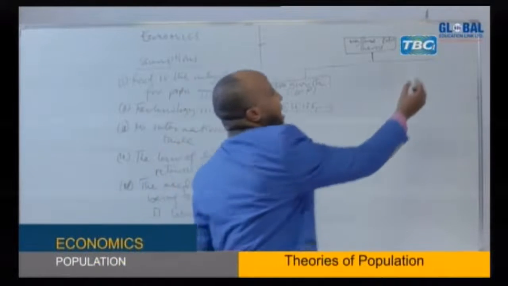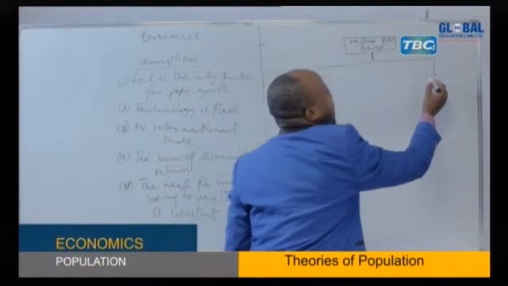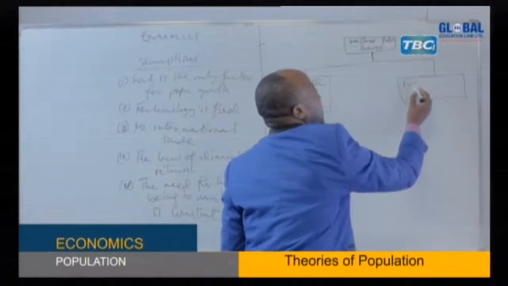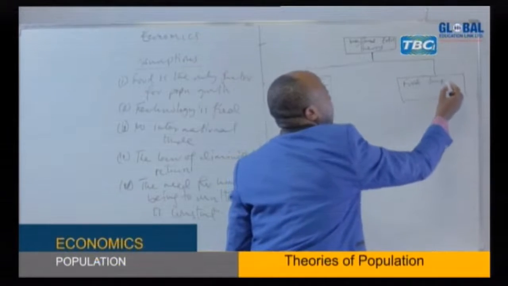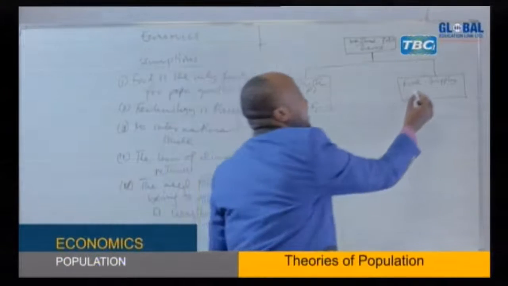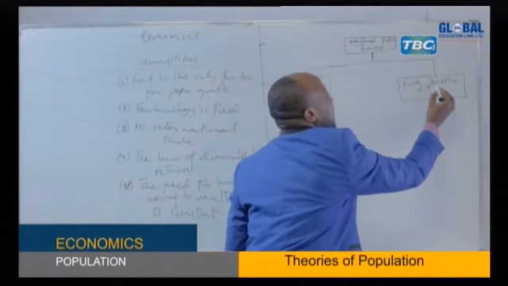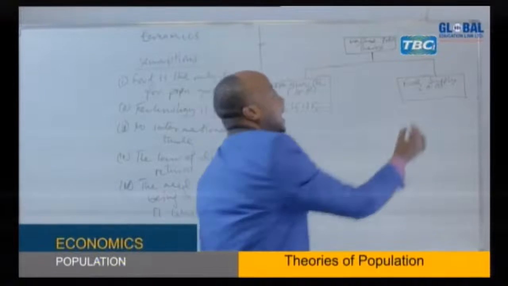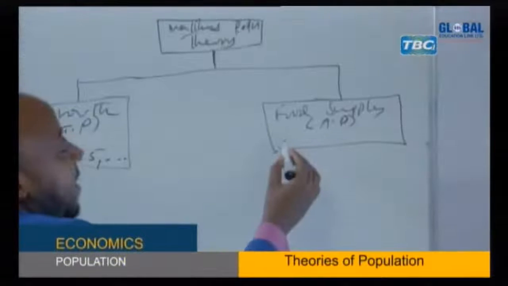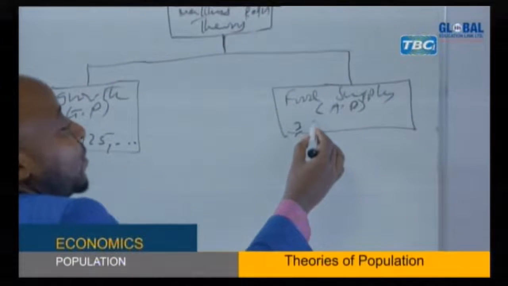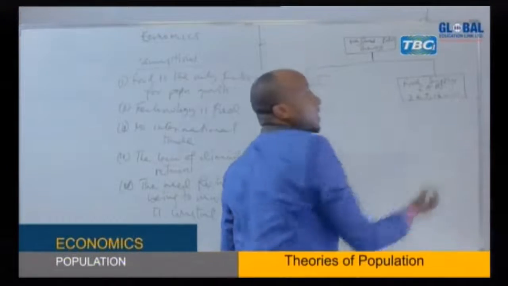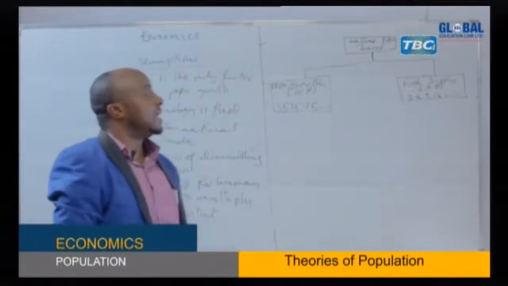But on the other hand, here we have food production or food supply. In this chart here, we said this one is increasing at arithmetic progression or at arithmetic rate. So we expect food to be increasing, maybe if it is 3 coming to 6, coming to 9, coming to 12, then going. So the common difference there is 3.